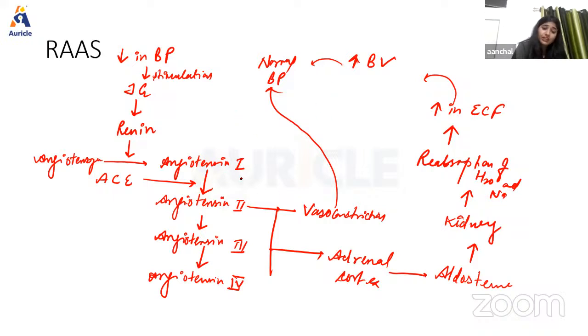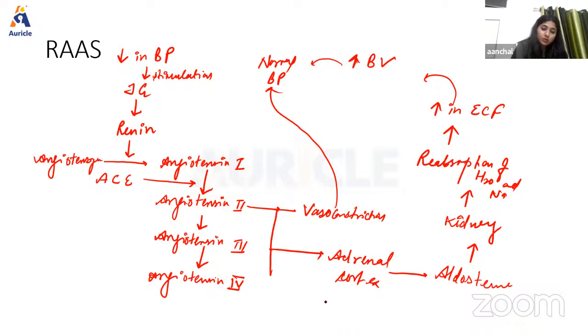First, it will cause constriction of arterioles in the body so that the peripheral resistance will increase and the blood pressure rises. And also angiotensin 2 causes constriction of the afferent arteriole in the kidney so that the glomerular filtration will reduce, right? Now, this angiotensin 2 also stimulates the adrenal cortex to release aldosterone.